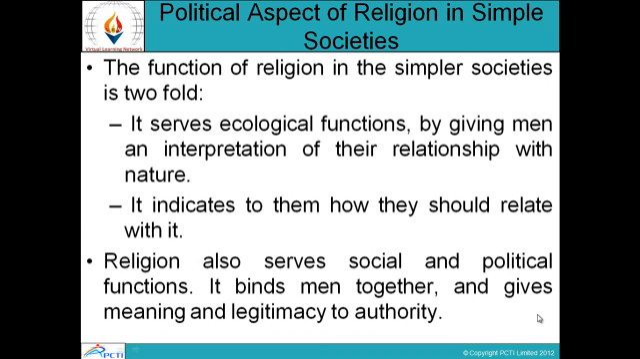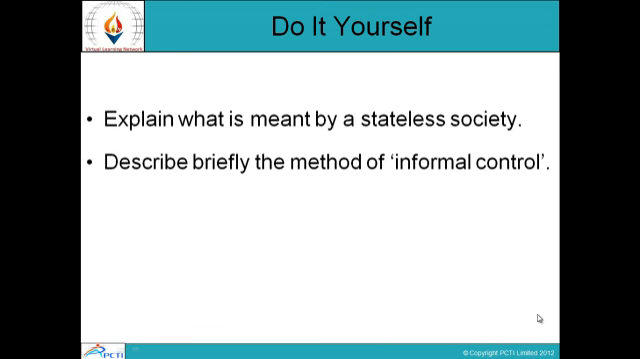The function of religion in the simpler societies is twofold. It serves ecological functions by giving men an interpretation of their relationship with nature, and it indicates to them how they should relate with it. Religion also serves social and political functions. It binds men together and gives meaning and legitimacy to authority. So religion also binds a society and gives legitimacy to the authority. So that was all about the different functions of religion and also how kinship was important at that time.